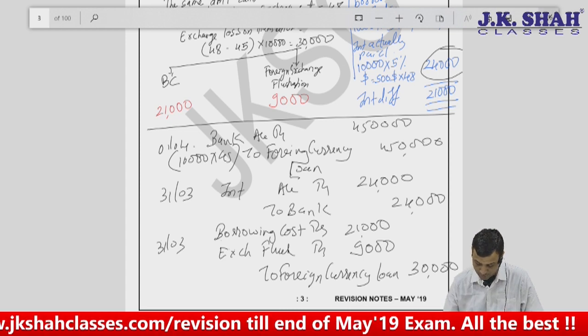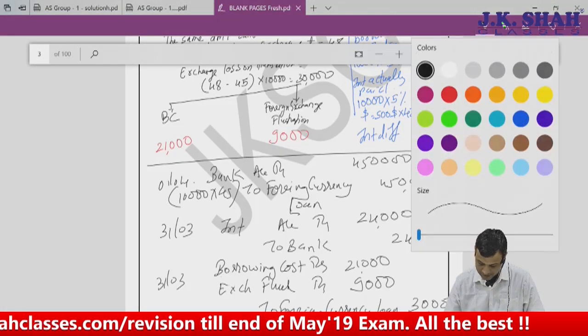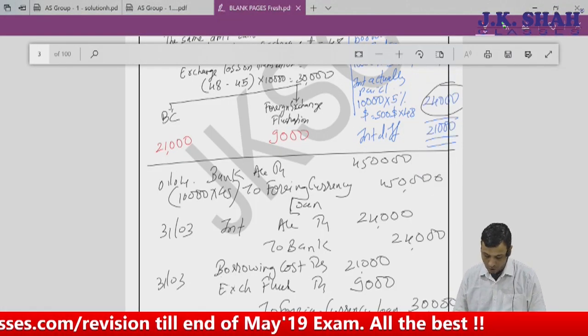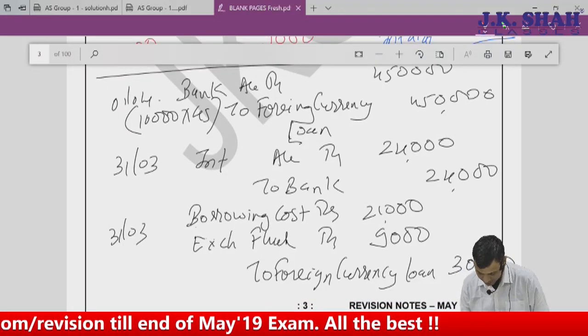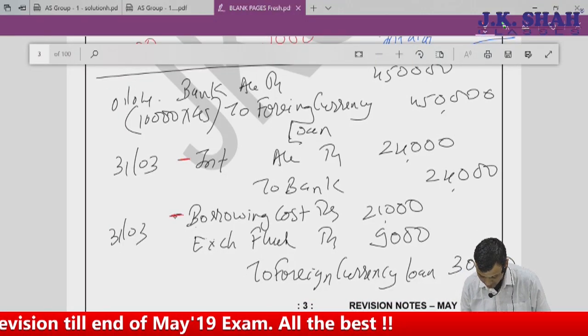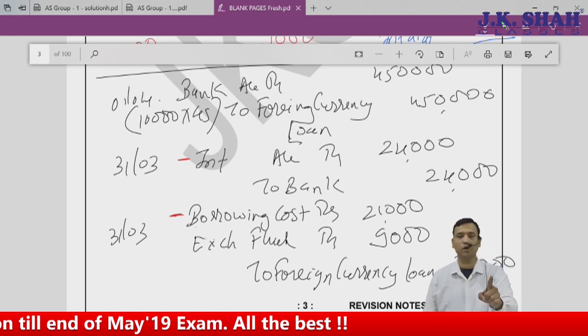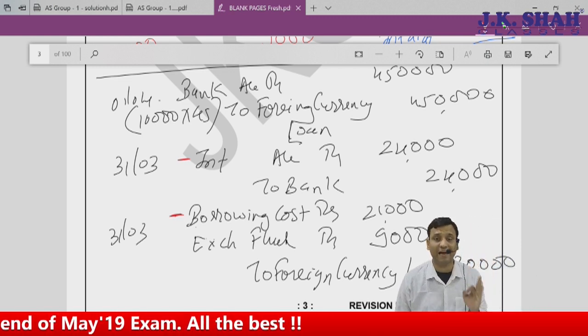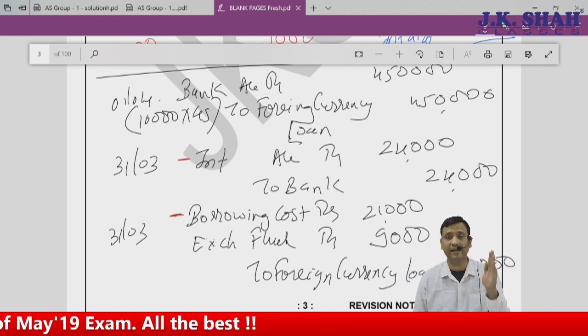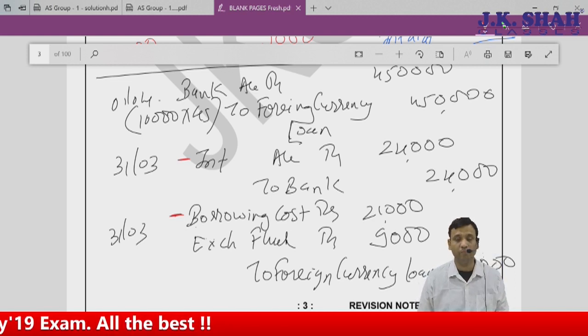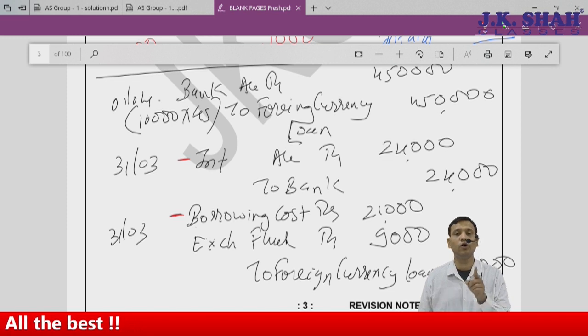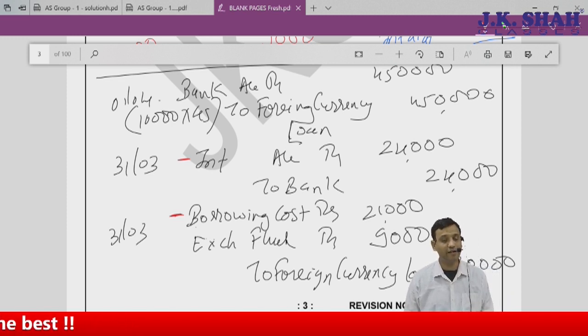Now comes the major point for us: sir, what is to be done for this borrowing cost? See, this is my borrowing cost and this is my borrowing cost. Both of these borrowing costs will be capitalized, provided the loan has been taken for a qualifying asset.